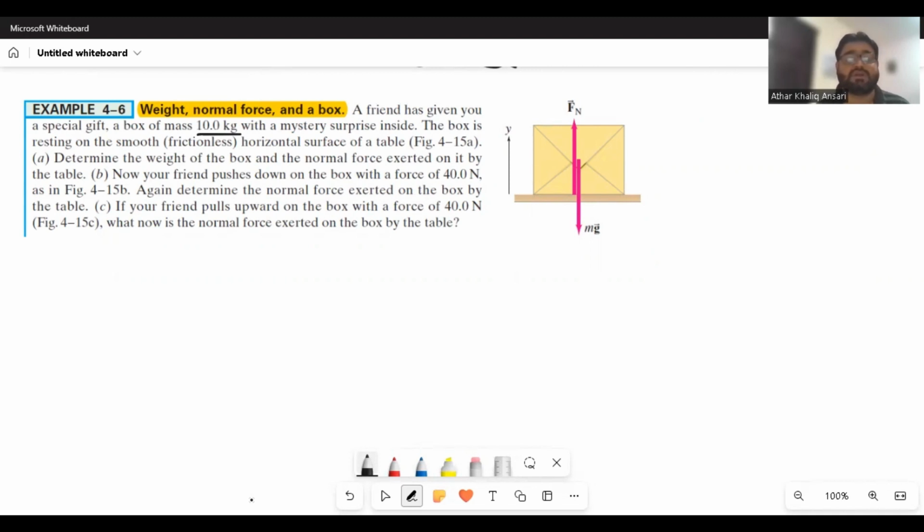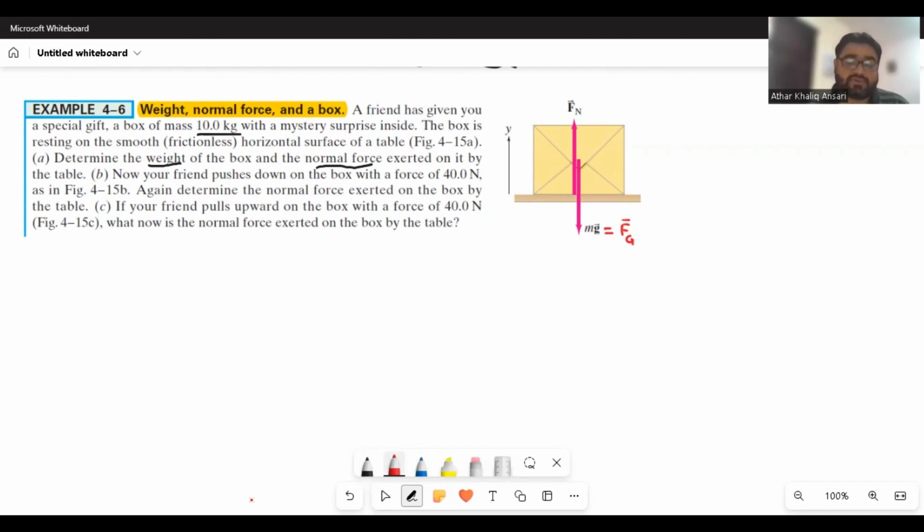You are asked to find the weight of the box, and also the normal force. Whenever it is resting on the table, there are two forces. One force is the force of gravity or the weight that is acting downward, and the other is the normal reaction. Because this is resting on the smooth surface, the normal reaction is upward.